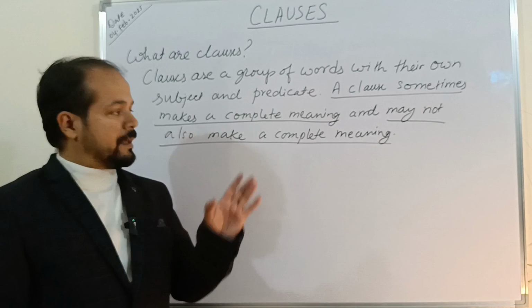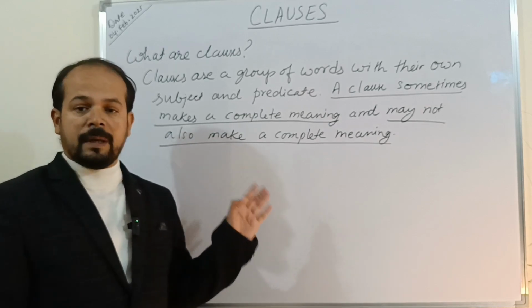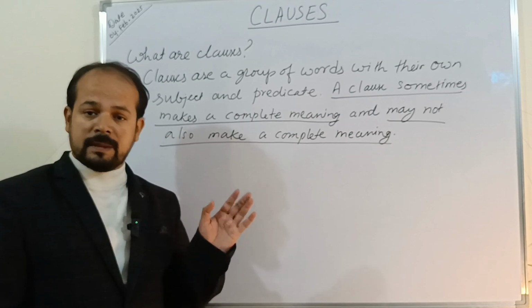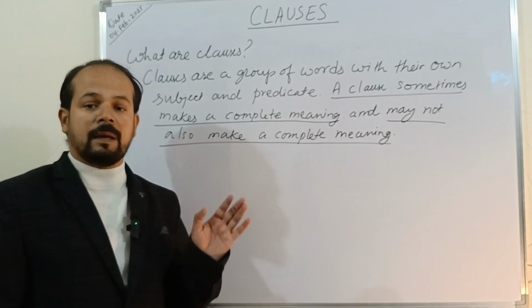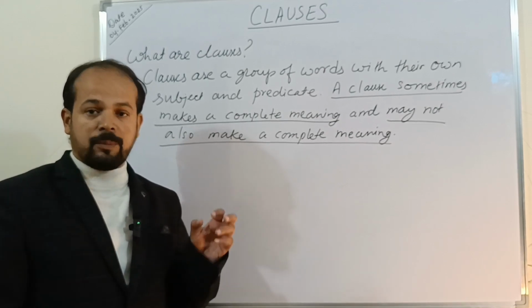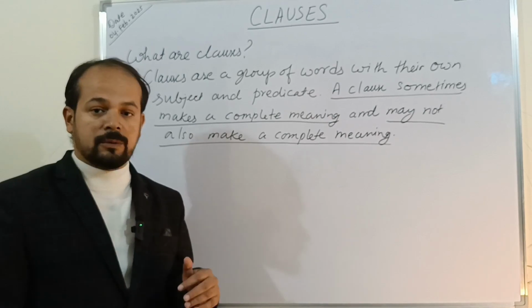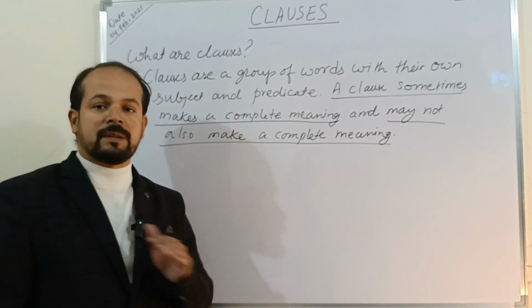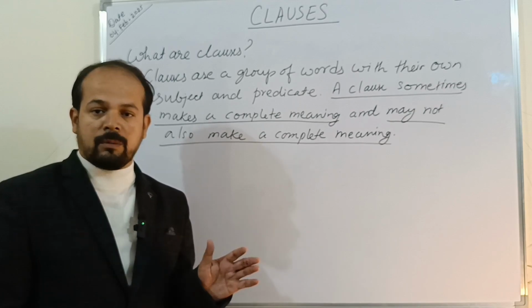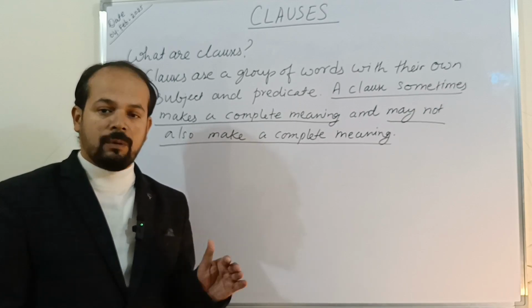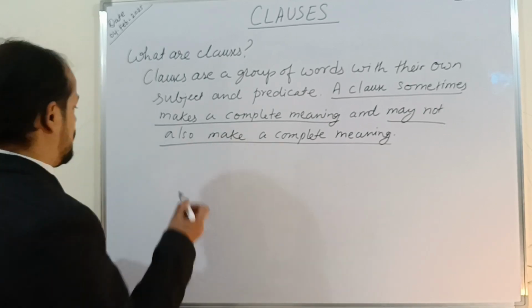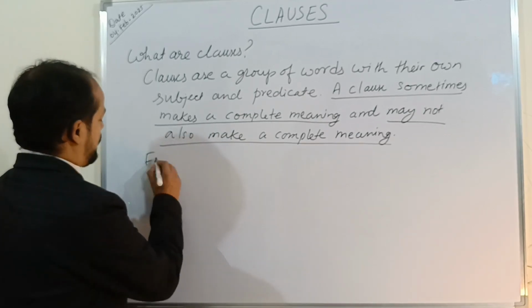We have just now discussed dependent clause and independent clause. A dependent clause cannot be written separately because it doesn't make any complete sense. It requires the support of an independent clause to make complete sense. Whereas an independent clause is one which does not require any support, which can stand on its own. That's why they are called independent clauses.